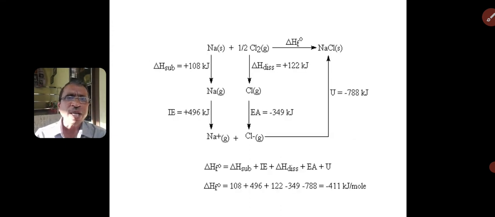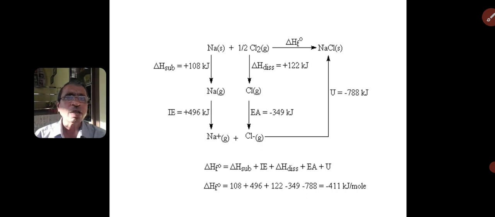This slide shows once again the Born-Haber cycle, and how we can write it. In this cycle, sodium solid turns into sodium gas, and the energy absorbed is the enthalpy of sublimation. Sodium gas turns to sodium ion in the gaseous state. That energy is 496 kilojoules, the enthalpy of ionization energy.